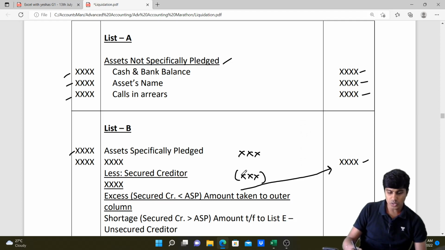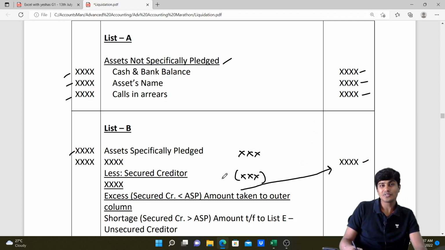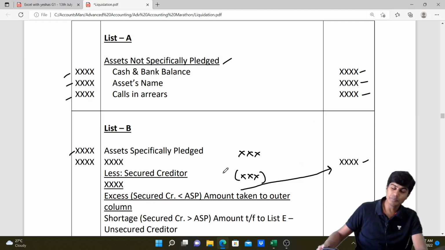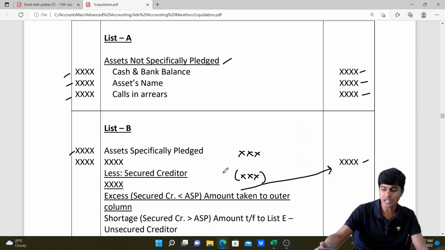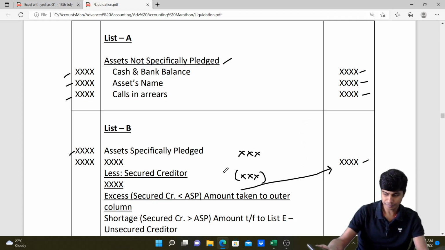If the secured creditor exceeds the asset specifically pledged, then the part of the secured creditors which cannot be repaid by way of this asset will not be paid from it; it will be repaid along with our other unsecured creditors. I hope you guys got this point. Did that make sense, guys? I hope it did.